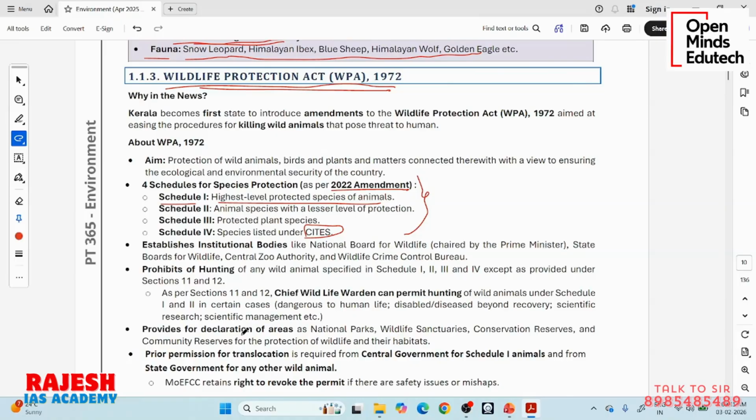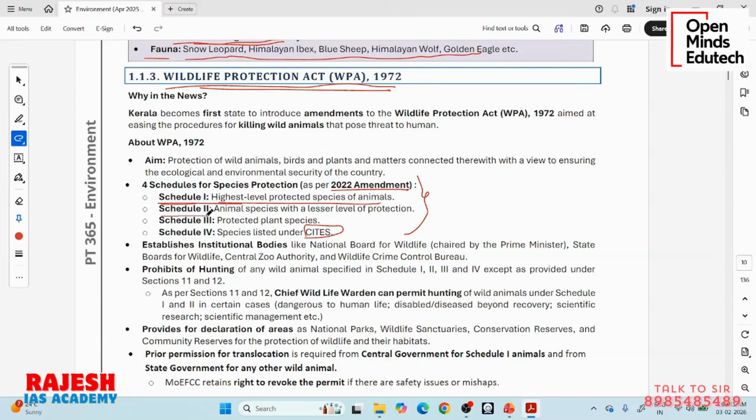The Britishers and the kings during that time killed each and every last cheetah in India. So some animals need very high protection. Those animals are placed in Schedule 1, and anyone killing Schedule 1 animals will receive a very high penalty.